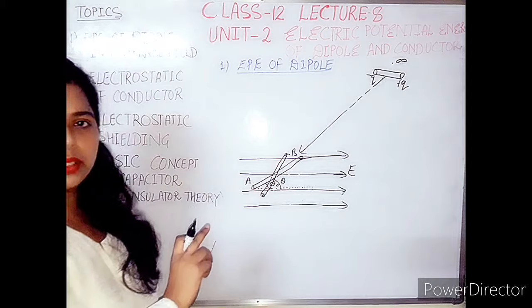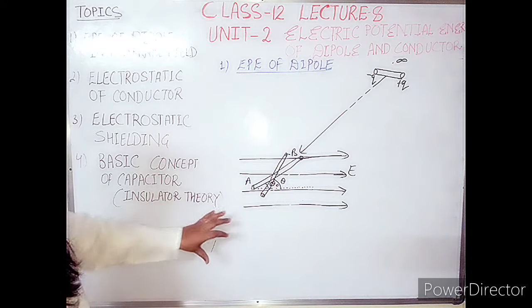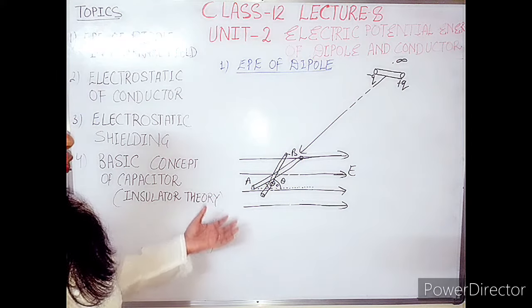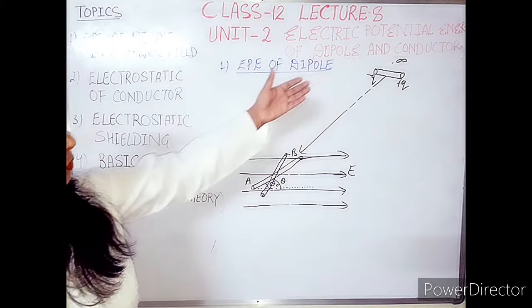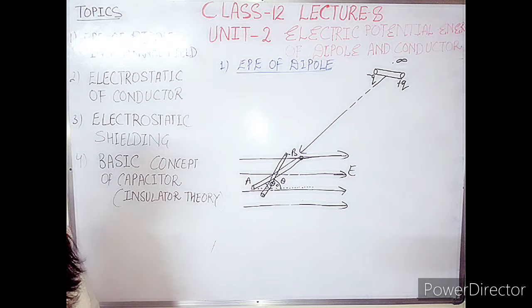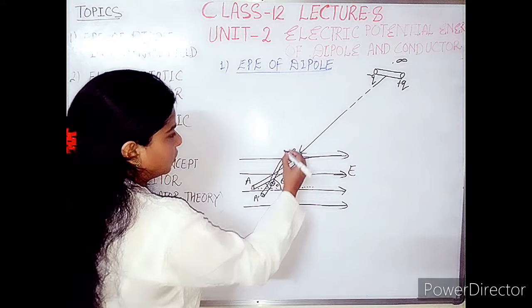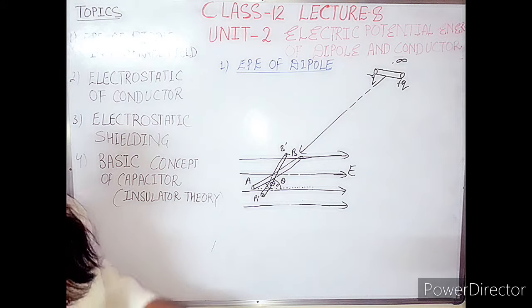Though this is not the equilibrium condition, we will discuss these cases later on after deriving the final formula for the electrostatic potential energy of a dipole. So these are the cases, and in both methods you will get the same result. It will be better for you to use the second method, that the whole dipole is brought from infinity to any position in the electric field. This is the AB position, and now the AB position is shifted to the A dash B dash position to get the equilibrium. It can rotate.